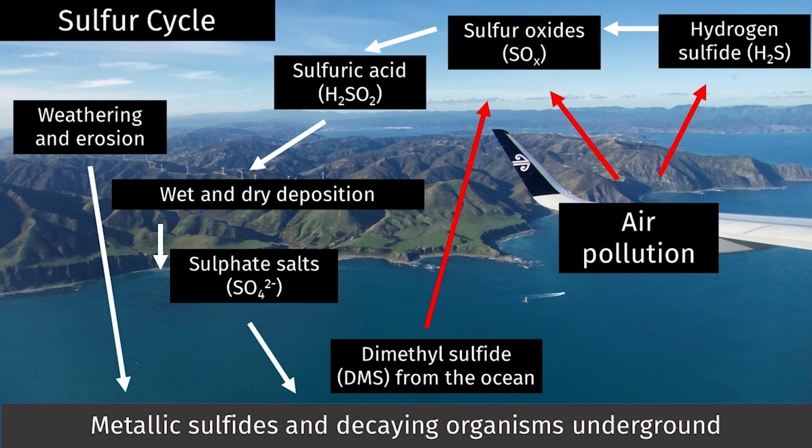Dimethyl sulfide in the oceans is released back into the atmosphere as sulfur oxides. Humans also produce sulfur oxides and hydrogen sulfide through air pollution, particularly through coal burning. This increase in atmospheric sulfur produces more sulfuric acid, causing an increase in acid rain that can dramatically change the pH and functioning of aquatic and terrestrial habitats.